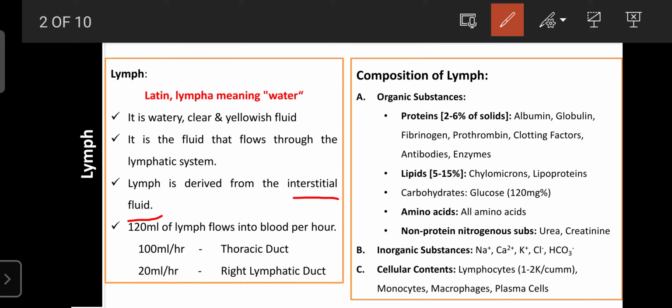Then the cells utilize those and give new substances as well as waste material. Some cells utilize amino acids and produce protein.